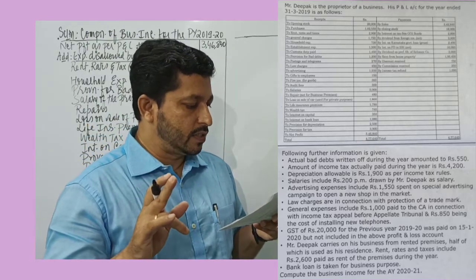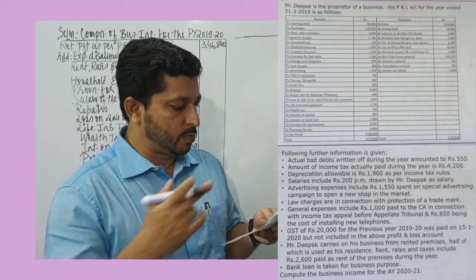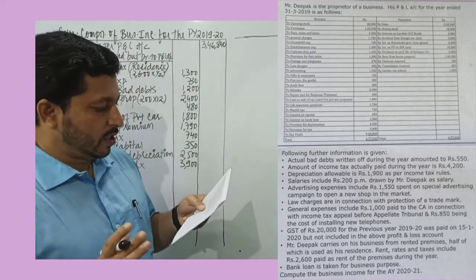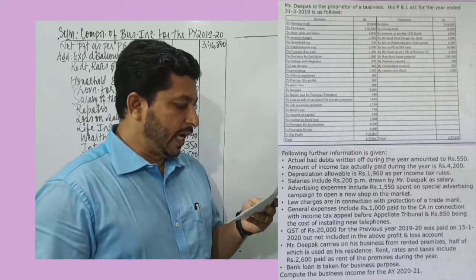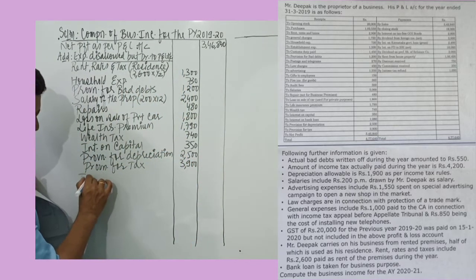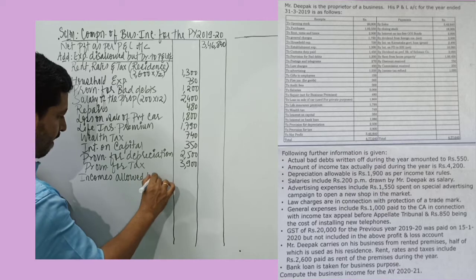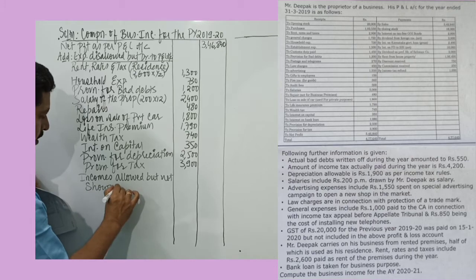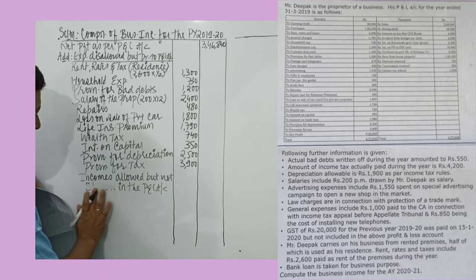So we are given with bad debts, income tax paid, depreciation allowable, salaries we have adjusted, advertising expenses no deduction, adding back, law charges relating to business, general expenses no addition. Then GST paid is given, that's an expense paid which has to be deducted. Then Deepak carries on business is given. So I will just write the heading, incomes allowed but not shown in the profit and loss account. Not shown, or you can say not credited in the profit and loss account.